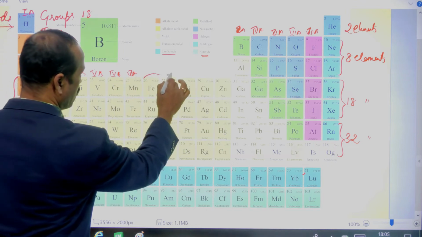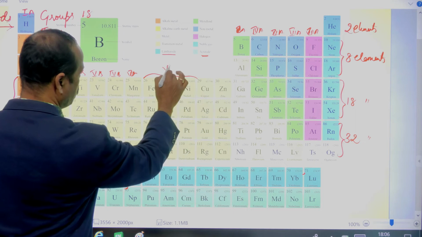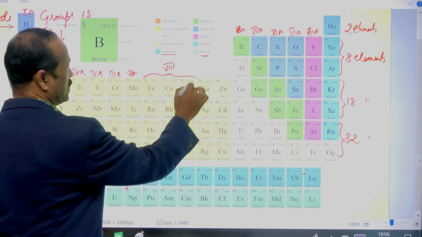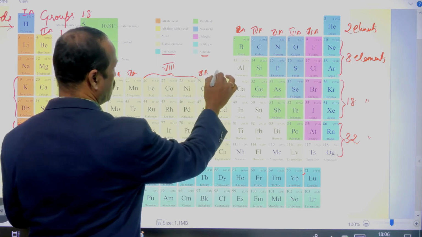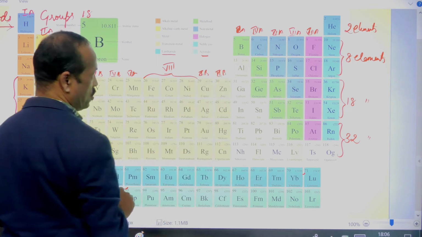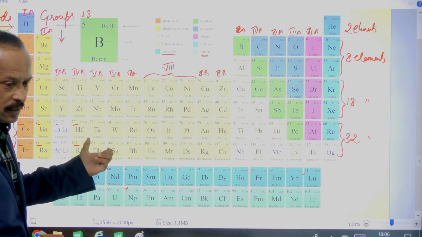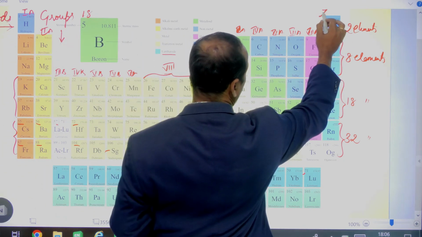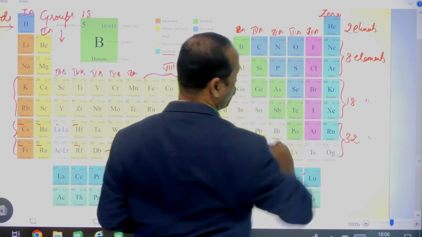can see these 3 are considered as eighth group, and here this is 1B, this is 2B. So like this they are given the names, and this one, the last group, is called the zero group. What is it called? The zero group.